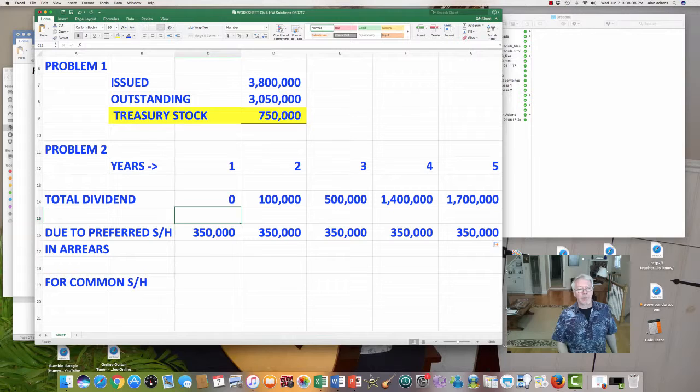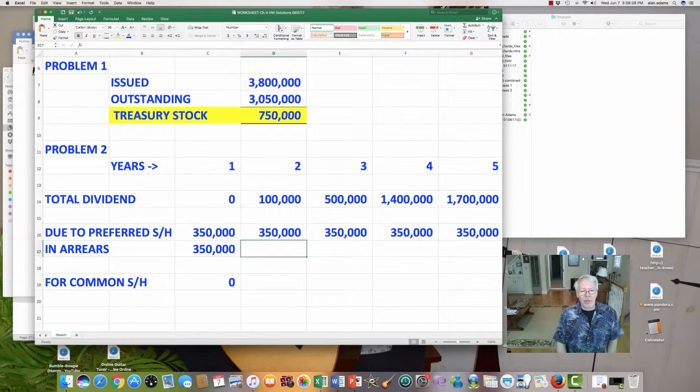If the dividend is $350,000 every single year, it all goes to the preferred shareholders. There would be no arrearage at all. They're paid every year. But that's not what happens here. What's happening here is that they don't get anything in year 1. No dividend is declared at all. So the entire $350,000 is in arrears. That's going to be owed to them in the future. As of this year, they get nothing, and of course, the common shareholders get nothing.